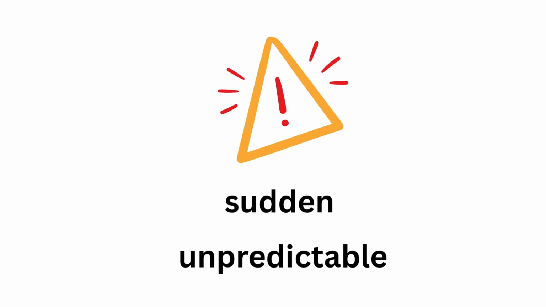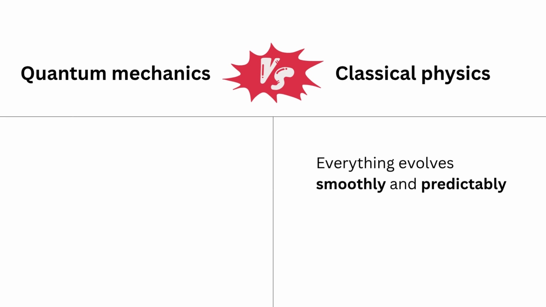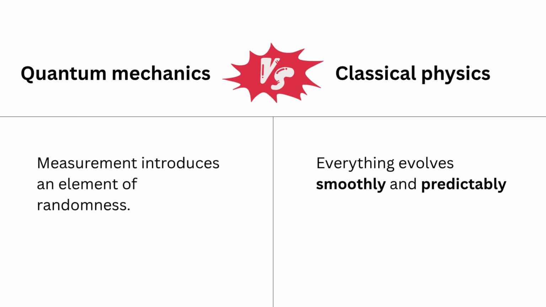This collapse is sudden and unpredictable. We can't say which result we'll get before we measure, only the probability of each outcome. That's one of the biggest differences between quantum mechanics and classical physics. In classical physics, everything evolves smoothly and predictably. But in quantum mechanics, measurement introduces an element of randomness.